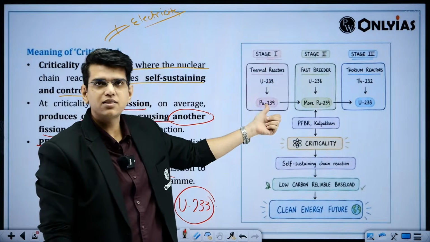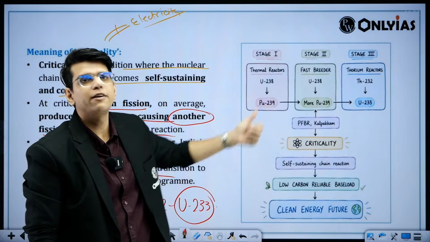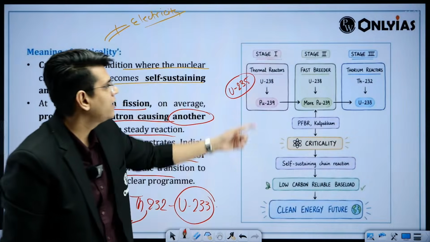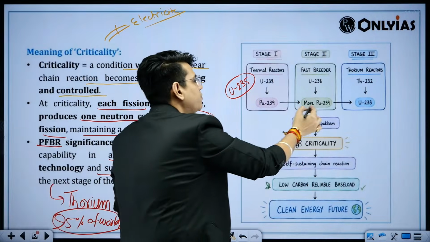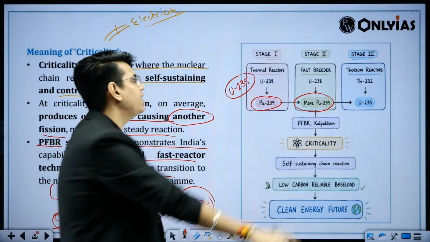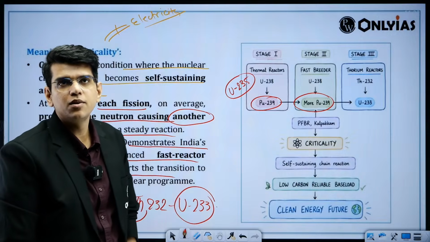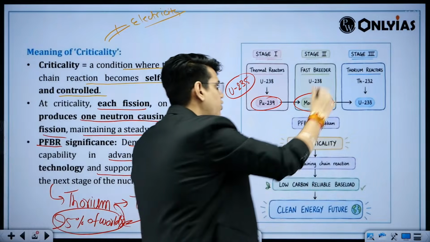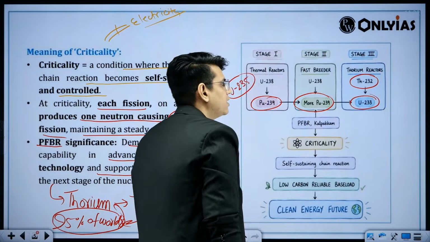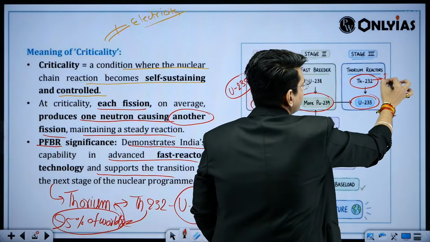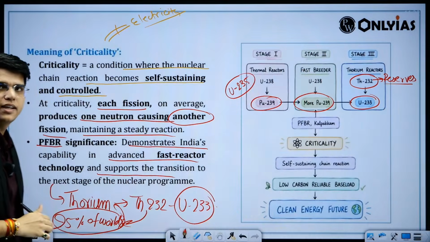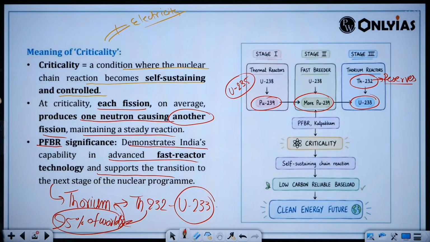So this I have already discussed. First, you use uranium 235 to do the fission, and converting this to the fuel. Second, using this you produce more plutonium by converting U238 as the breeder blanket. What you want to do going ahead is use thorium 232 and convert it to uranium 233, because we have reserves, but we don't have the technology yet to change it to uranium 233, which is a fissile fuel. So going ahead we will do it.